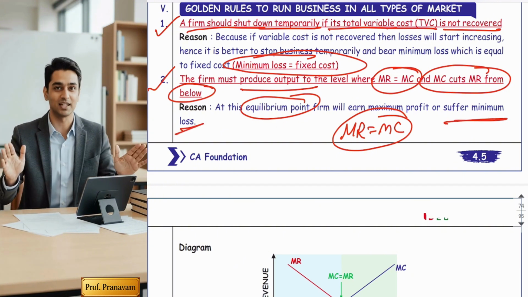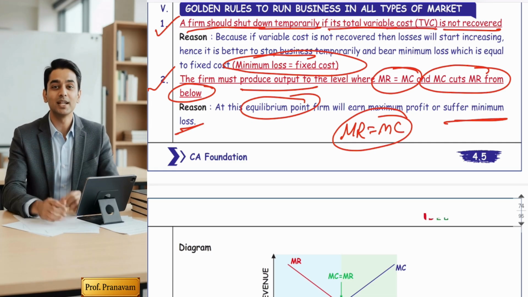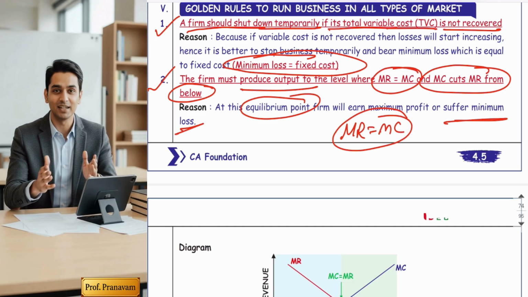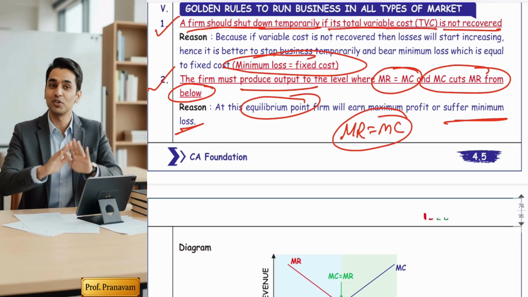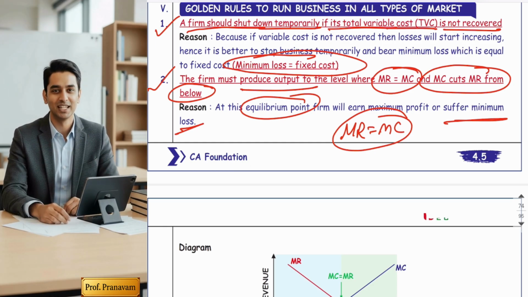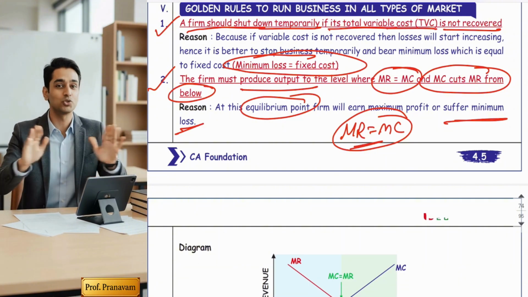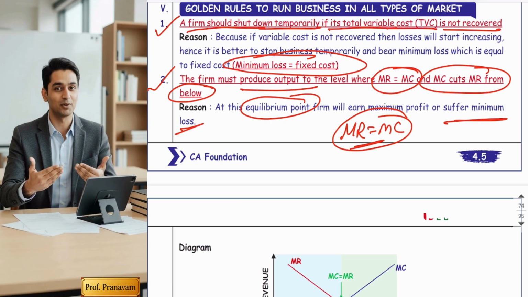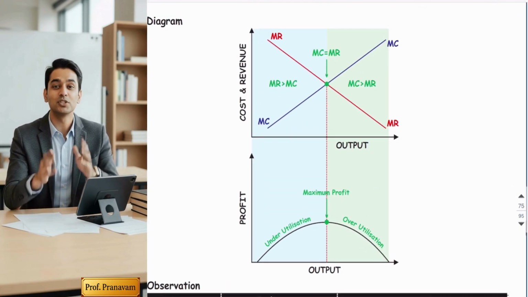So this is the only objective of the business. What is the main objective of the business? If he wants to make a profit, he should make maximum profit. And if there is a loss, he should minimize the loss. So at this point, remember, profit will be maximum or loss will be minimum. So what if MR is equal to MC? MR is equal to MC as well as MC should cut MR from below. This you can check from the diagram.